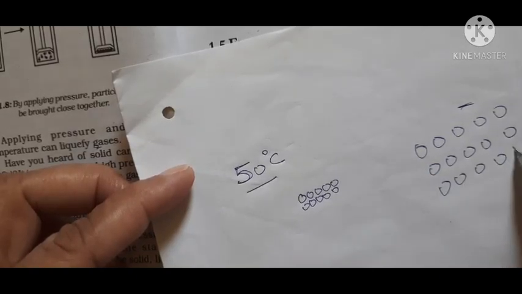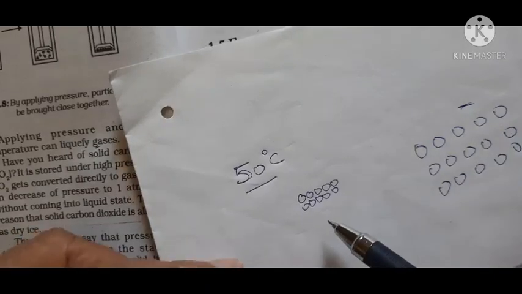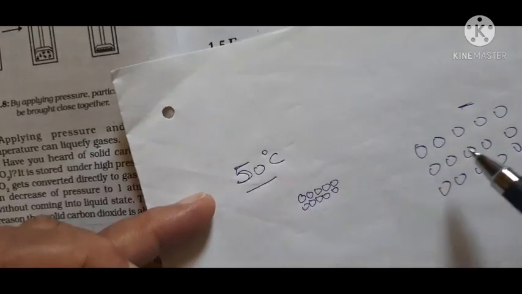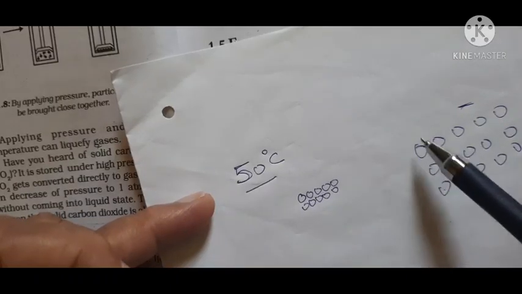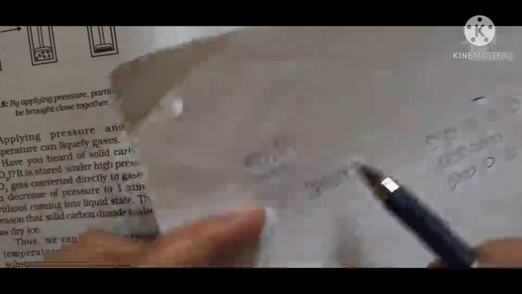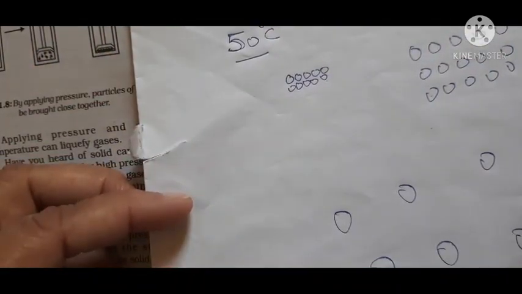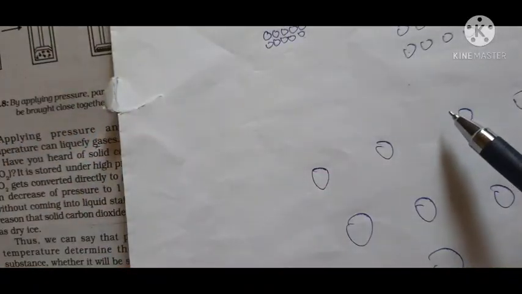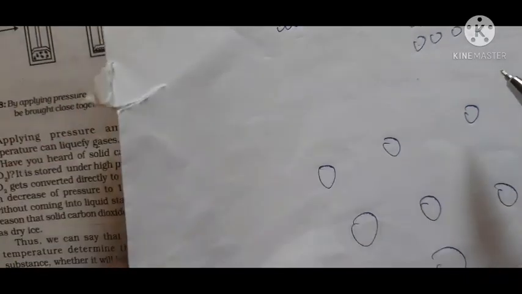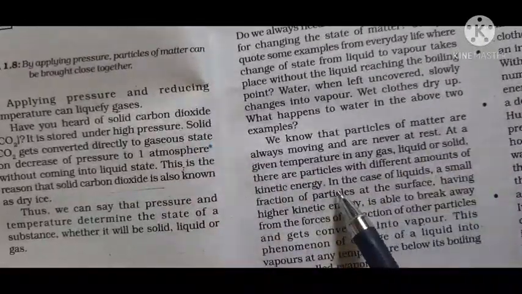At 50 degrees, the particles of liquid move more than those of solids; they will have kinetic energy and move faster than solids. Whereas in the gaseous state, the particles move freely, so at 50 degrees centigrade they will possess more kinetic energy and move more freely. That is what is given here.